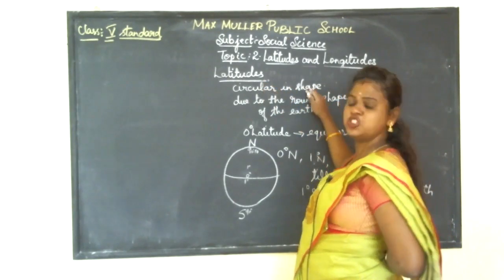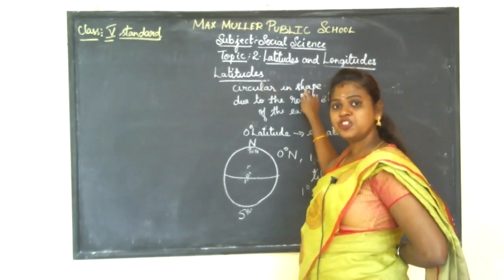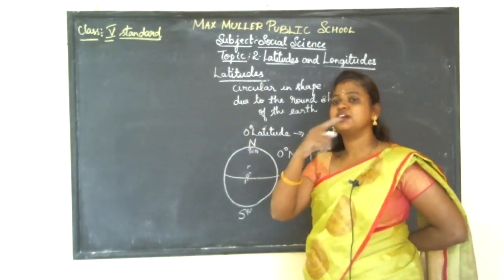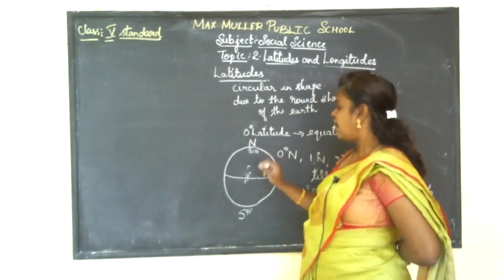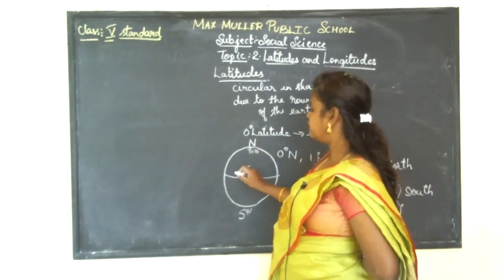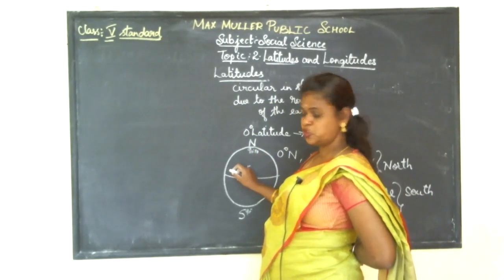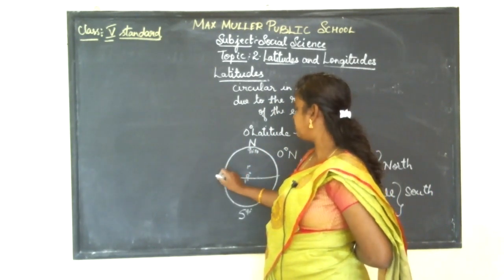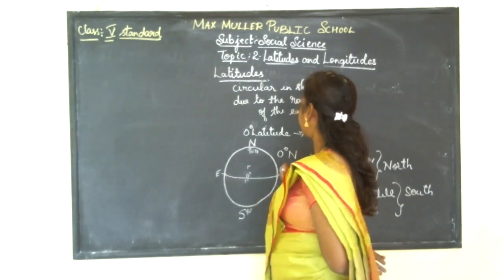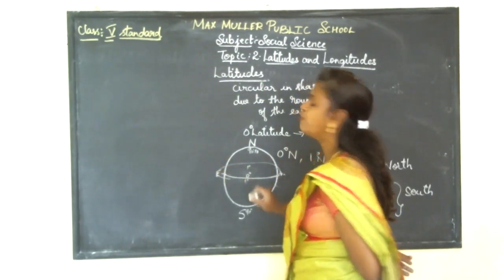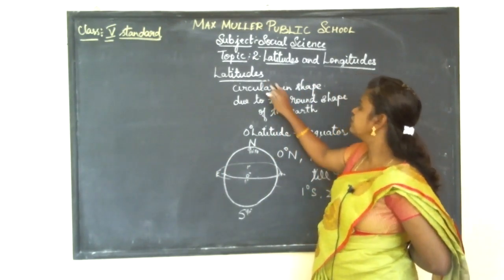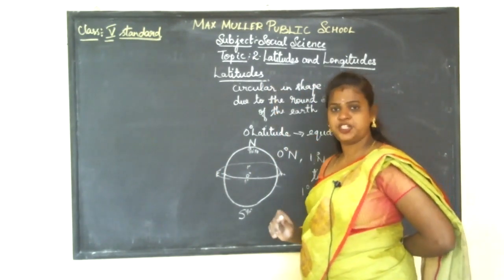So, what is the shape of latitudes? Latitudes are circular in shape. Why are they circular in shape? Because of the round shape of the earth. Because the earth is round in shape, the latitudes are circular in shape. It rotates from east to west, going in a circular form. So hence latitudes are circular in shape.